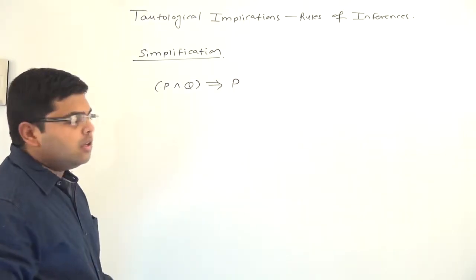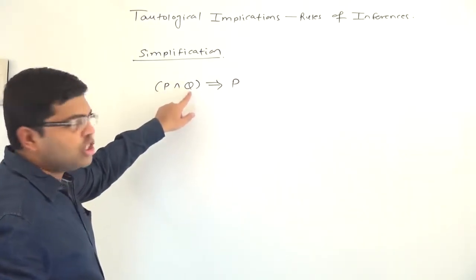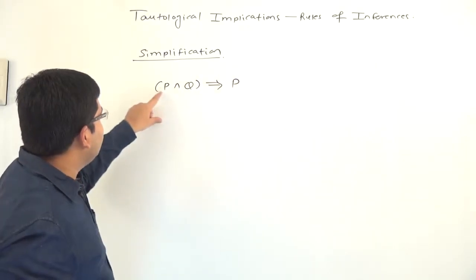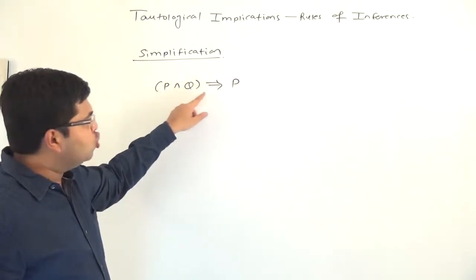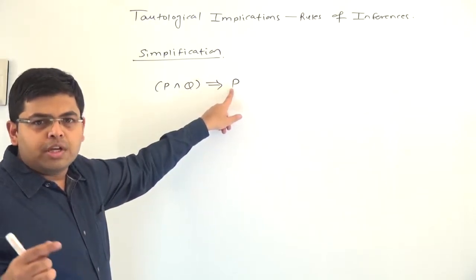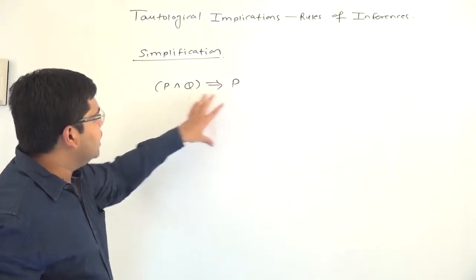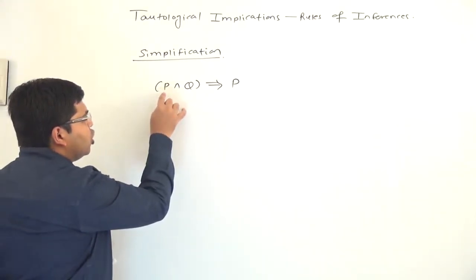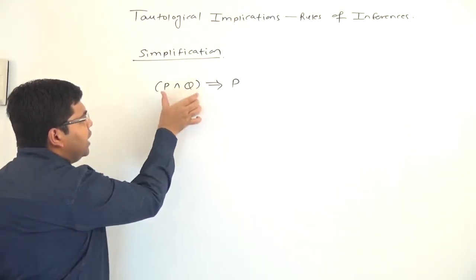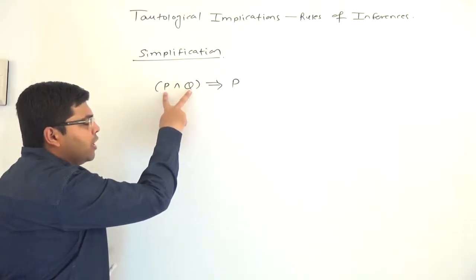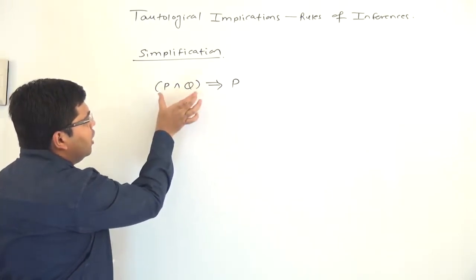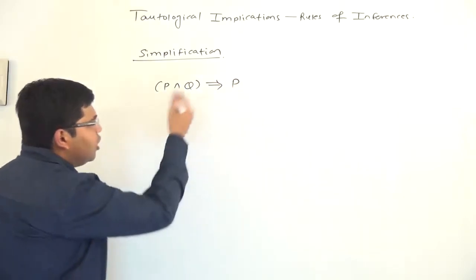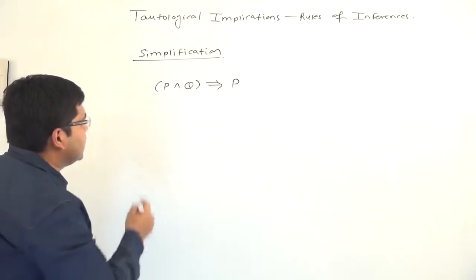Now what does that mean? Whenever P and Q is true, then P cannot be false, or we can say, whenever P and Q is true, then P will also be true. This rule is very fundamental in nature because, you should observe, when P and Q is true, P will also be true and Q will also be true, and therefore when the left hand side is true, automatically P will become true. And we can also prove it.